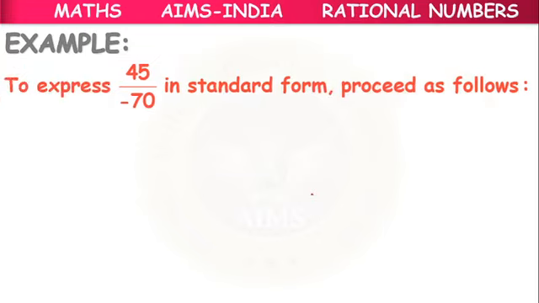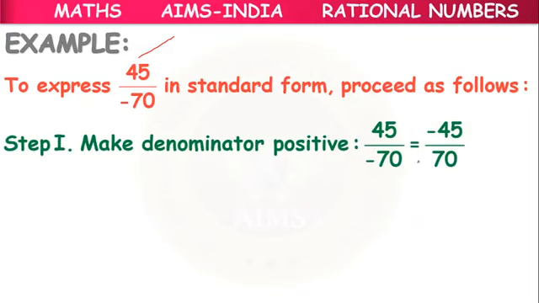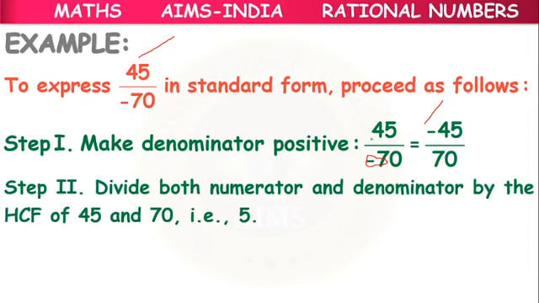So here, an example: 45 by minus 70, we have to write in standard form. So this minus, we will keep it in the upper part. We can write it as minus 45 by 70. So what is the HCF? How to find HCF?